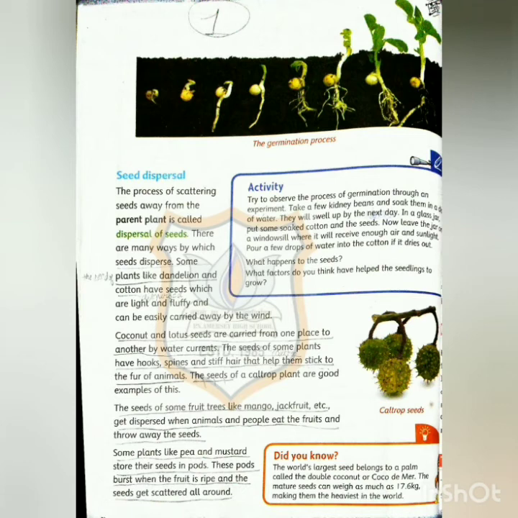So children, these are the two questions. One, what happens to the seeds? And the second, what factors do you think help the seedlings to grow? What do you observe when the plants come out of the seeds? How did they come? These two things you have to observe by doing the experiment. You can do this experiment at your home.